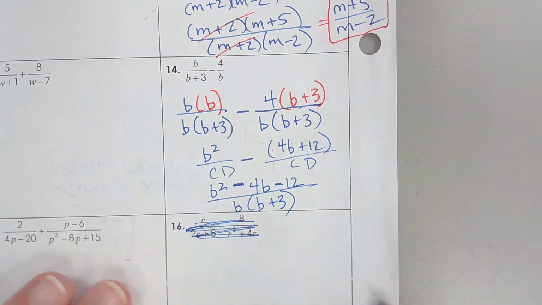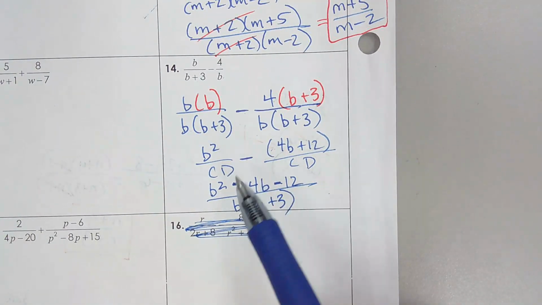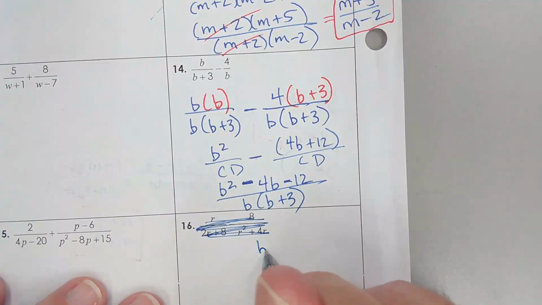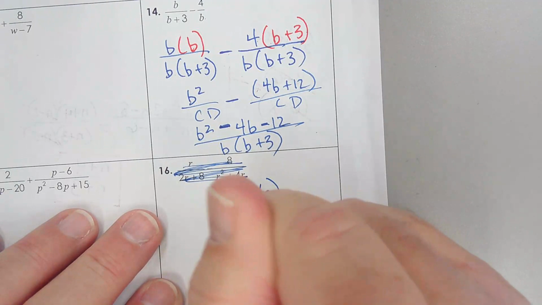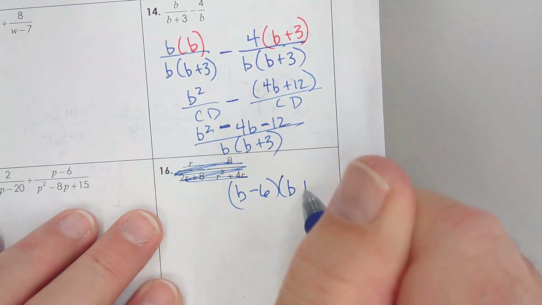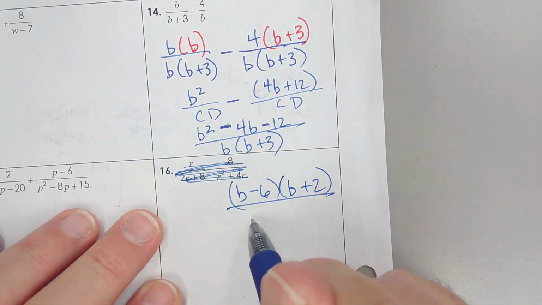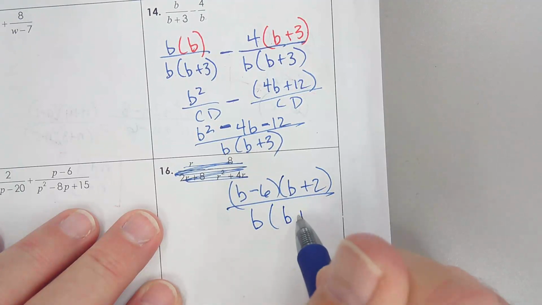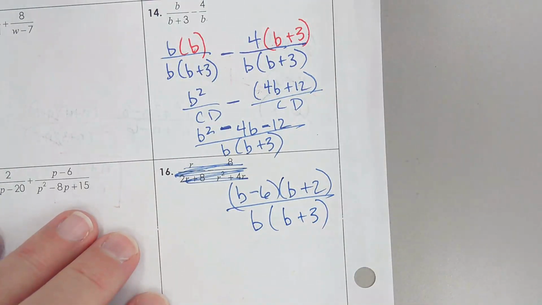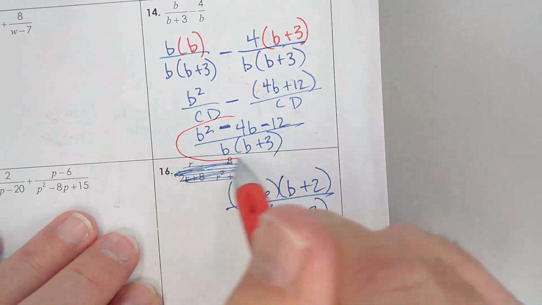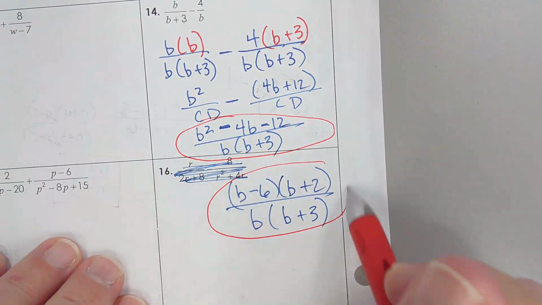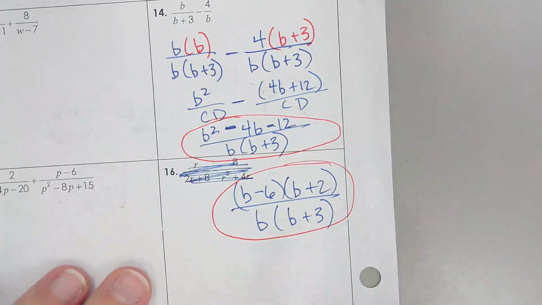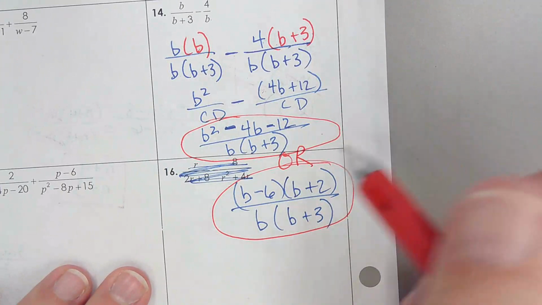We'll cross out number 16 and keep going with this. Unfortunately, it can be factored. So the top can be factored. Oh, we lucked out. There was nothing to cancel. So you can consider this the final answer, or you can consider this the final answer. Either one for number 14.